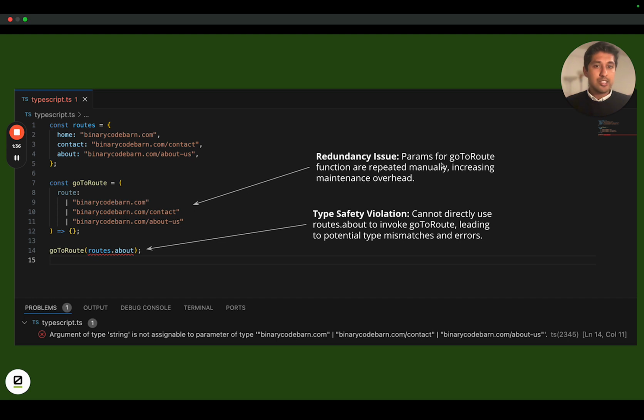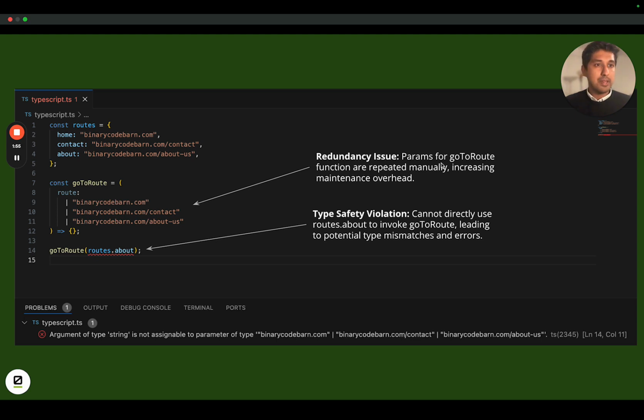So this code has two issues. One is the type safety violation that you see on line number 14, and the other is the redundancy issue. We are repeating the values again for the goToRoute arguments, possible values. Let's talk about line number 14.